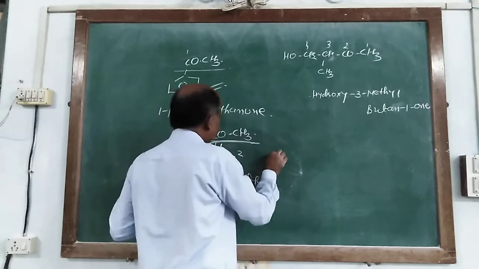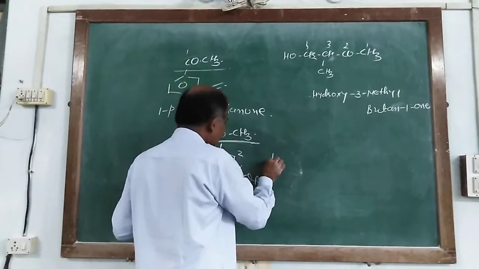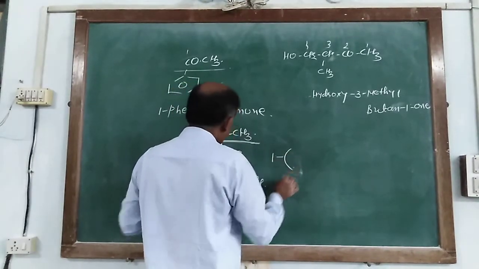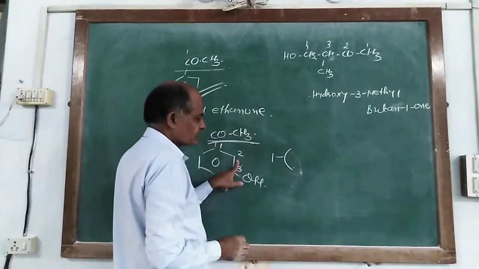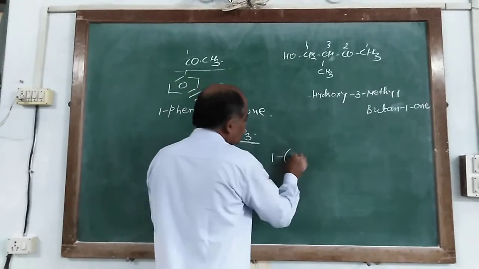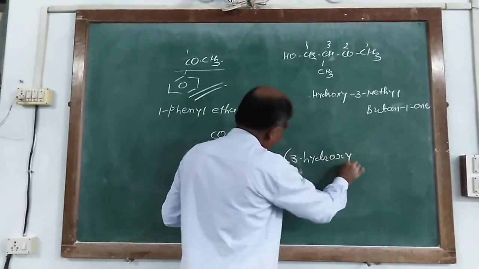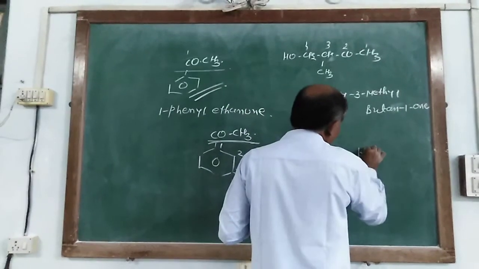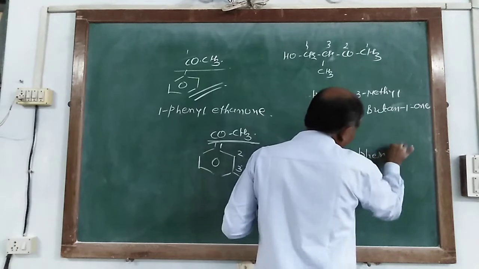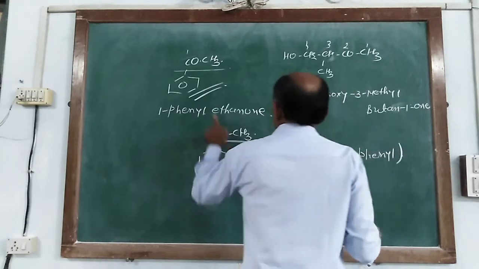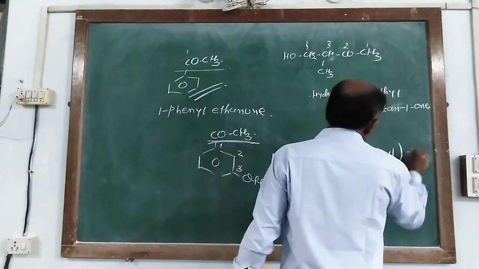So first write 1-phenyl, 3-hydroxyphenyl, ethanone.